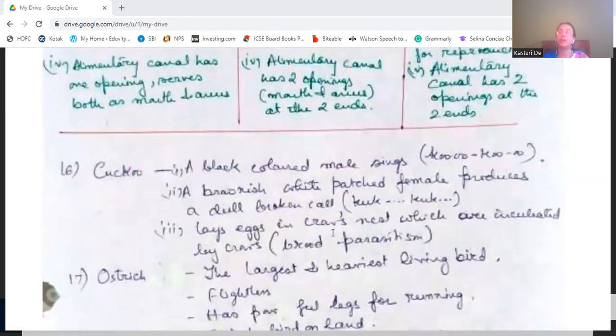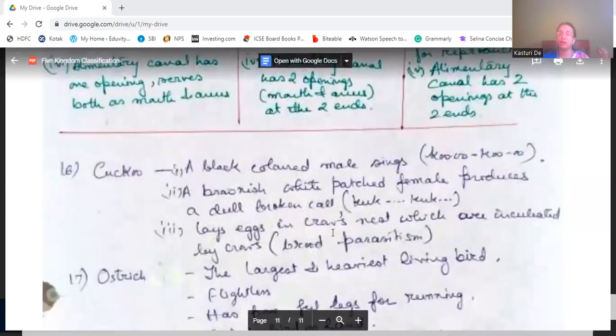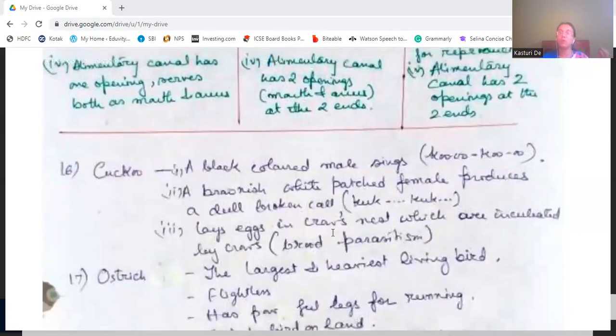Okay. Then we come to cuckoo. Some characteristics of cuckoo: it is a bird. The male is black colored and will sing, they will make a sound like that. And the female is brownish white patched, and produces a dull broken call, cuck, cuck, like that.